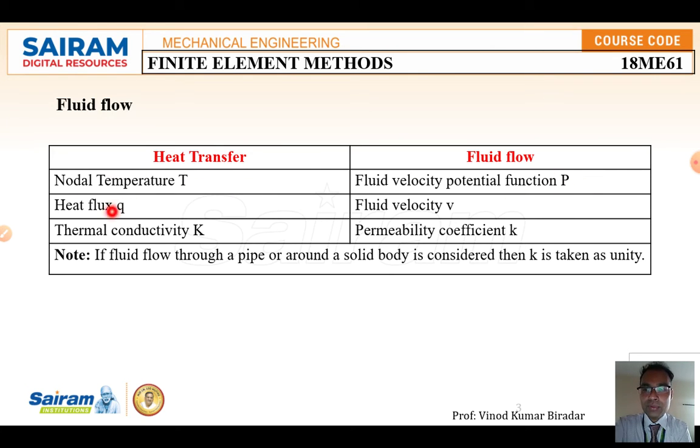The heat flux q that we used in heat transfer is replaced here by the fluid velocity. In place of thermal conductivity, we are going to use the permeability coefficient K. If the fluid flows through a pipe around a solid body, the value of this permeability coefficient K is assumed to be unity, that is, equal to 1. Sometimes if this value K is not given, let us assume it as K.